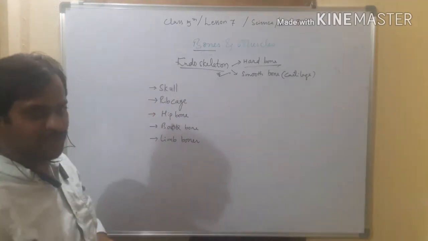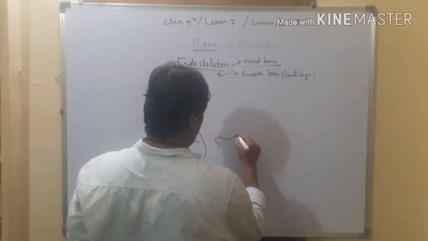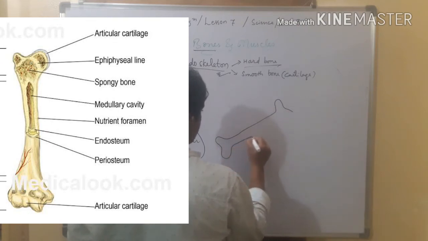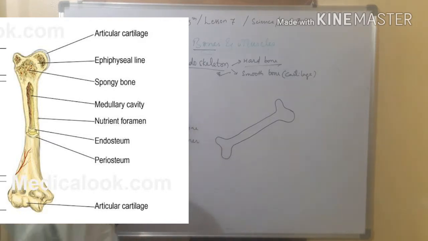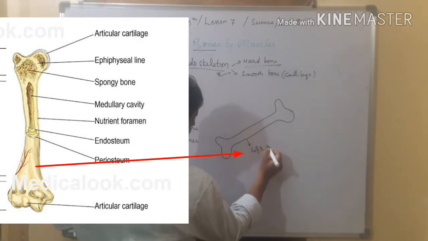Before that, we need to know what bone is. Bone is a hard material made up of phosphorus and calcium. Outside, the bone is soft and strong.